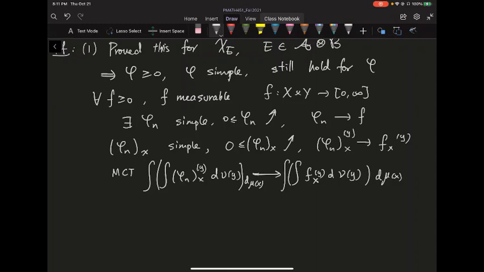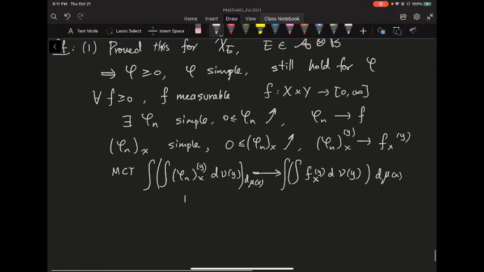Because we showed that when phi is a simple function, this iterative integral is the integral of phi n with respect to the product measure, since phi n is a finite span of characteristic functions, and phi n is simple, increasing and converges to f, by the MCT it converges to the integral of f under the product measure.